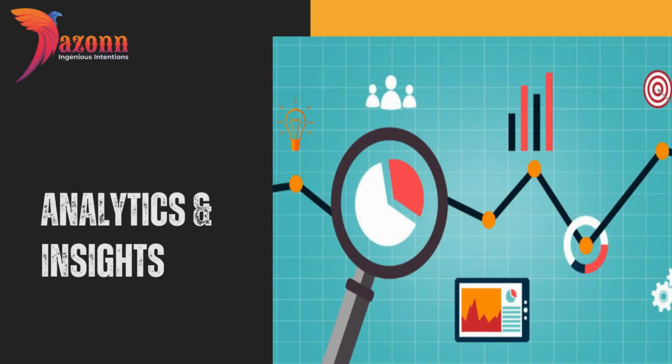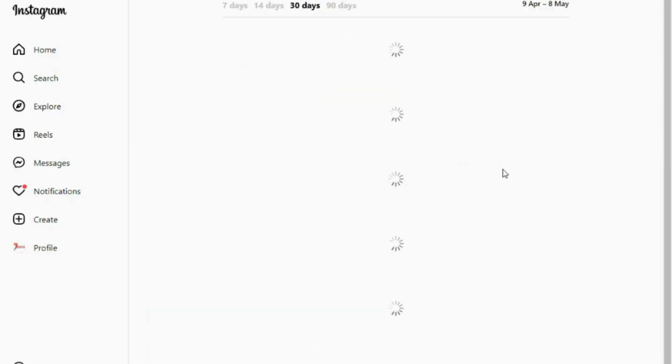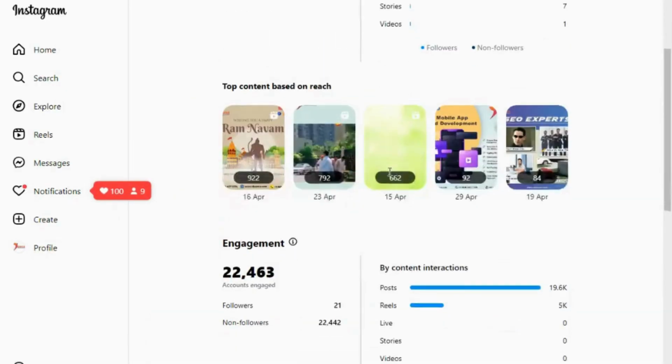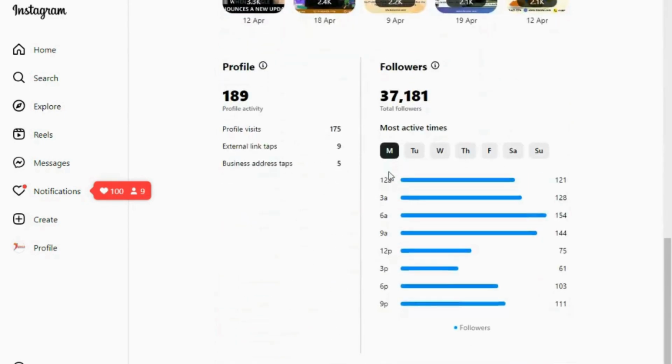Analytics and insights. Regularly analyze your performance metrics. Use social media analytics tools to track what's working and what's not. Adjust your strategy based on data-driven insights.